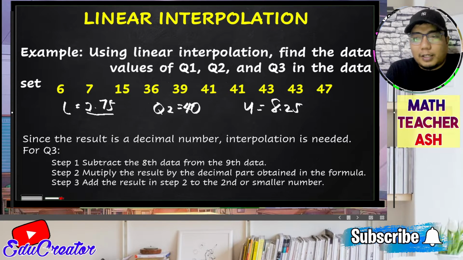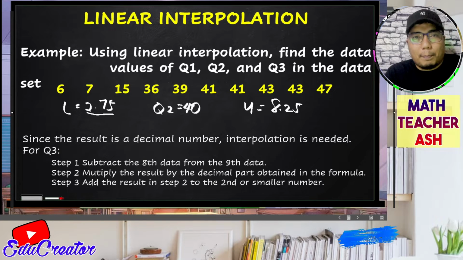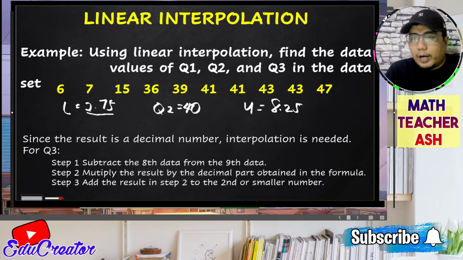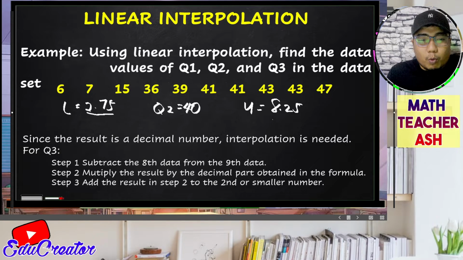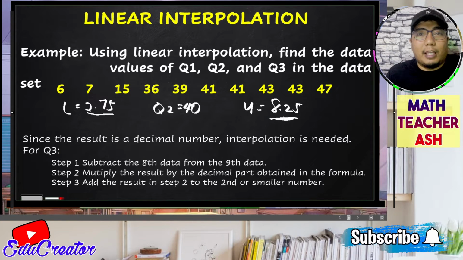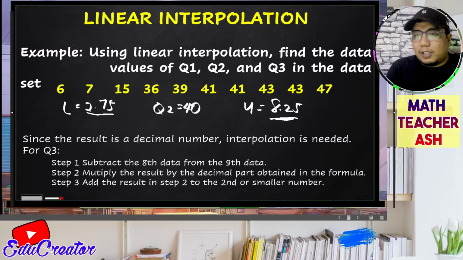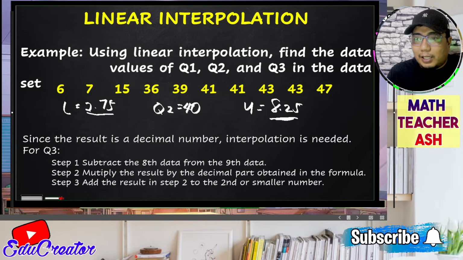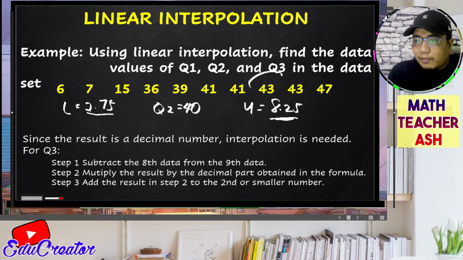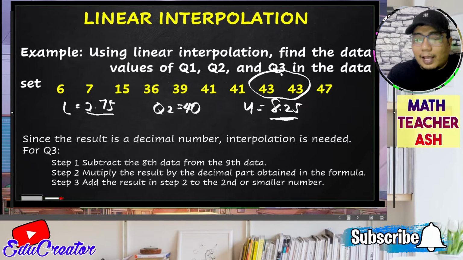So, for the upper quartile, my dear math learners, we also apply what we have learned in the lower quartile. And that is considering where our upper quartile is located. So we have here 8.25. So it is in between the 8th and the 9th position, since our data points have 10 elements.